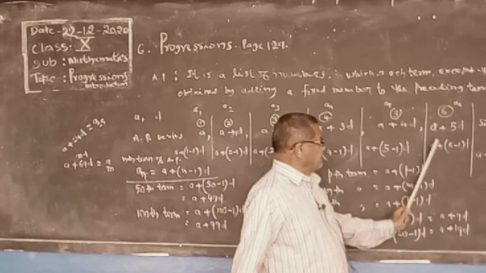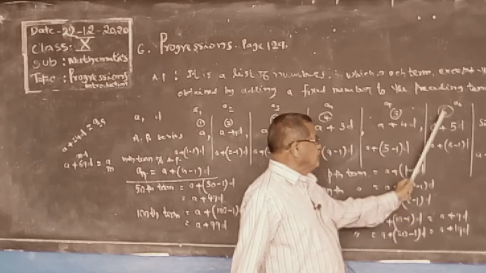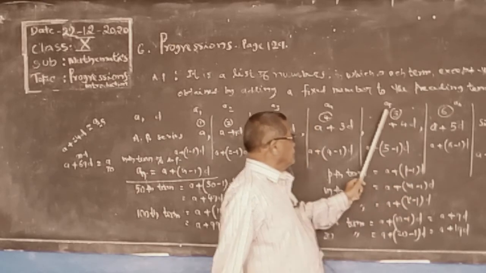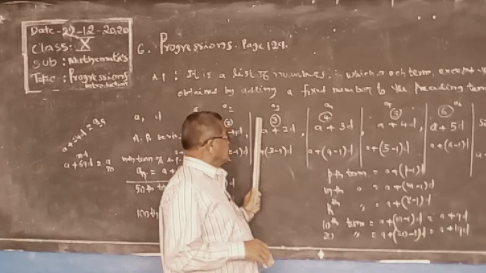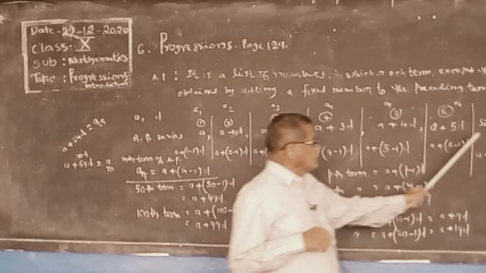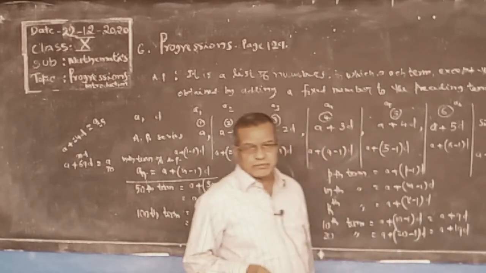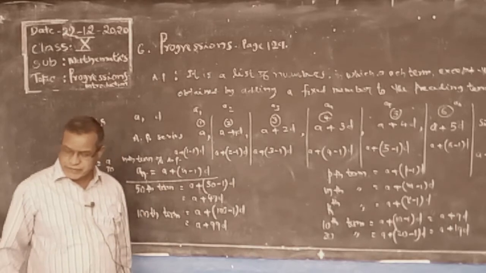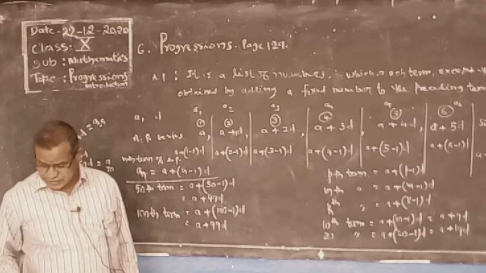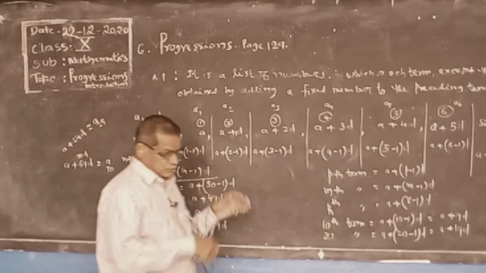Sixth term is a plus 5d, which is 6 minus 1. Fifth term 5 minus 1, fourth term 4 minus 1, third term like that. The nth term is a plus (n minus 1) of d, one number less. So this is the formula for finding the nth term of the AP series.